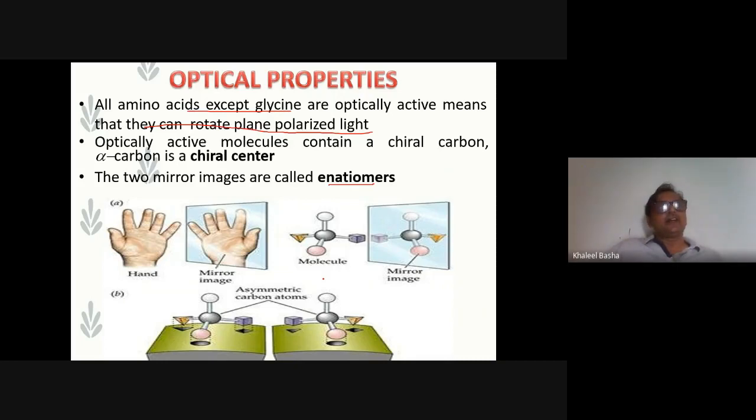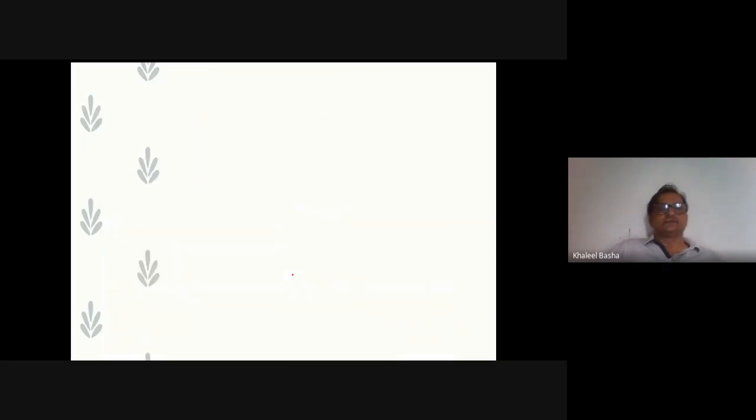And in optical isomerism, what you view is that the molecules are mirror images and non-superimposable, characters exposed by these amino acids due to having that asymmetric carbon atom.